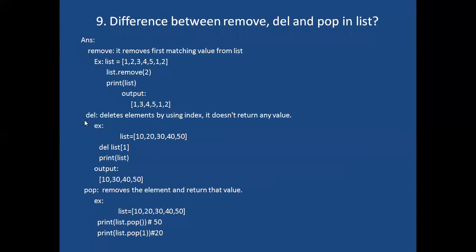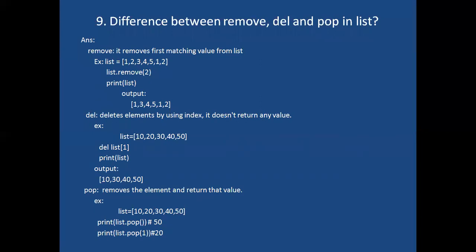Here I am taking the list 1 2 3 4 5 1 2. Here what is the specified element? 2. How many times is 2 available inside the list? 2 times. Then what will it do? It will remove only the first occurrence, meaning this one. After removing this, what will you get? You will get 1 3 4 5 1 2. What about the delete function? It will delete the element by using the index.